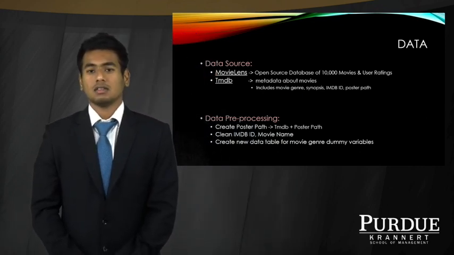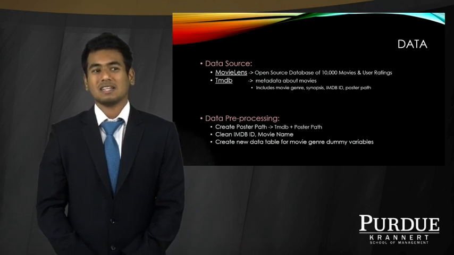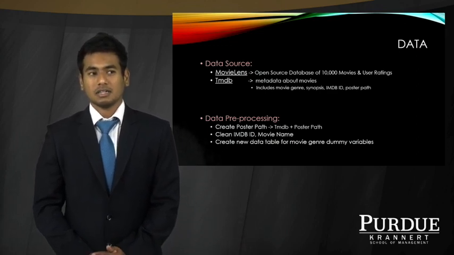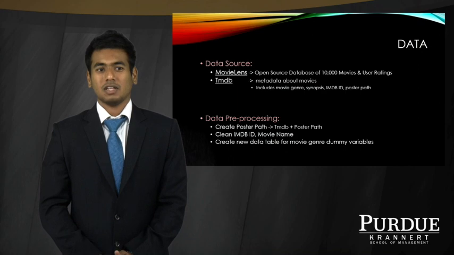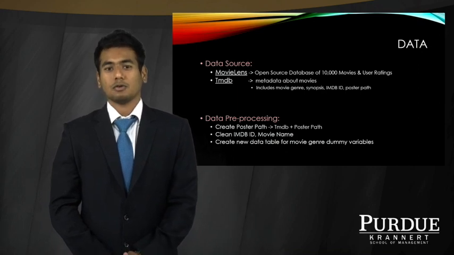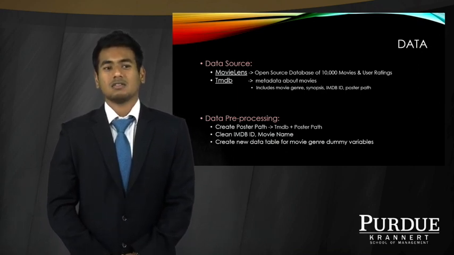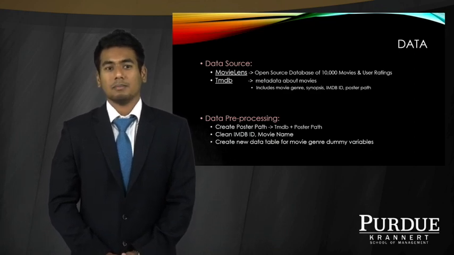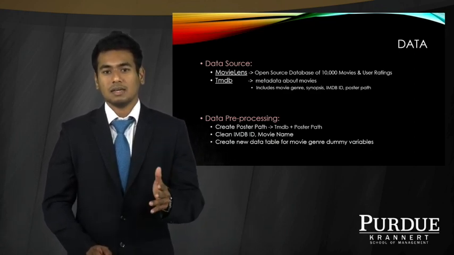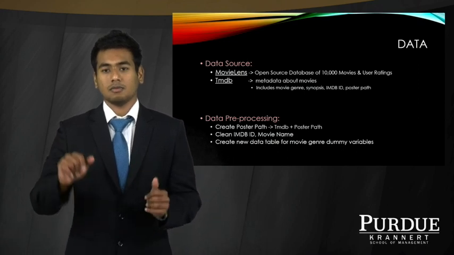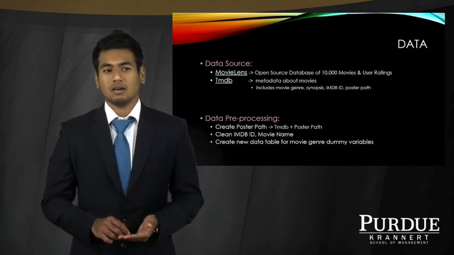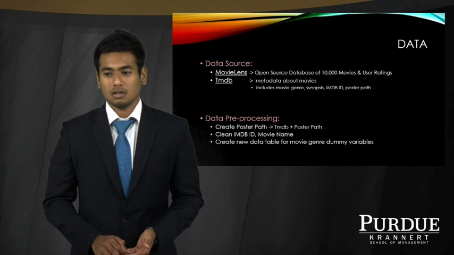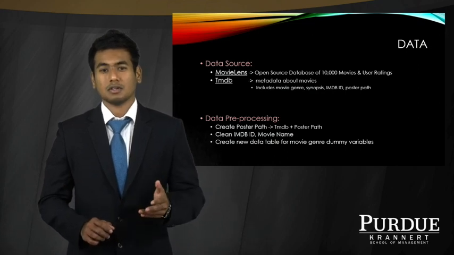First, when we got our data, we went with the data pre-processing part where we clean all this data. When we got our data, it was not clean. A lot of names were incorrect. We had to change all that. Then we had to change the IMDb IDs. And the next step we did was generate a matrix which had the movie names and the genre of that movie, so that it becomes easier for us later on to find the movies of a particular genre.